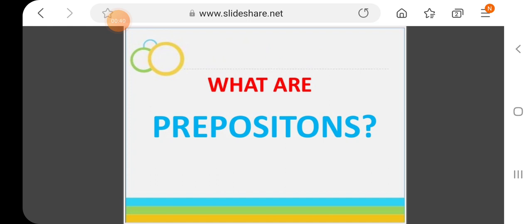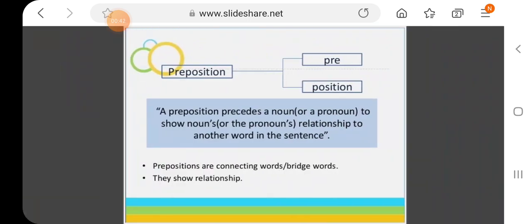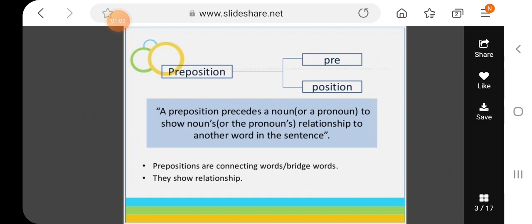So what are prepositions? Prepositions are certain words within a sentence which are used to create a relationship of a noun with the other parts of sentence. By definition, you can define it as follows. A preposition precedes a noun or a pronoun to show the noun's or pronoun's relationship to another word in the sentence.